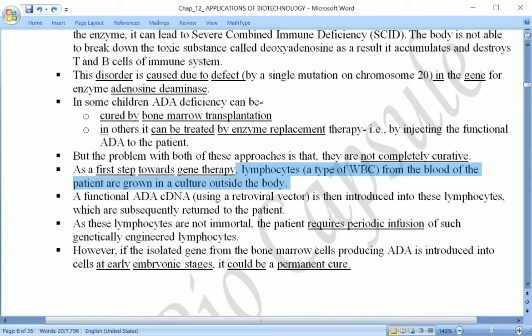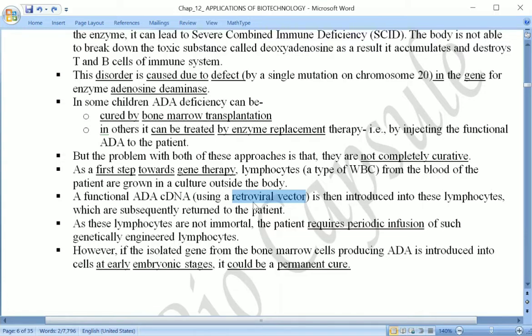In this lymphocyte, the nucleus is present, chromosomes are available, and the genes are available. So a functional gene was inserted here. A functional ADA-cDNA, where ADA means adenosine deaminase and cDNA is cloned DNA, was linked with a retroviral vector. A retrovirus is an RNA virus, so this cDNA was linked with the RNA virus.